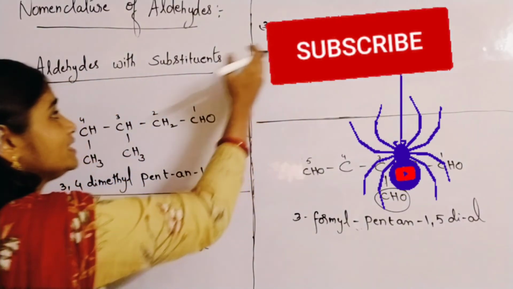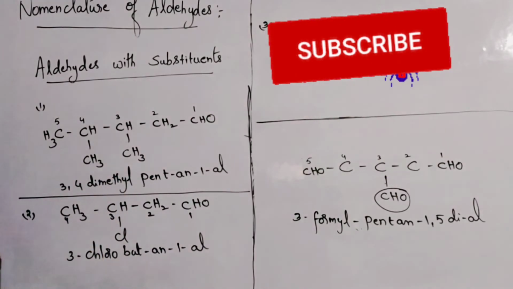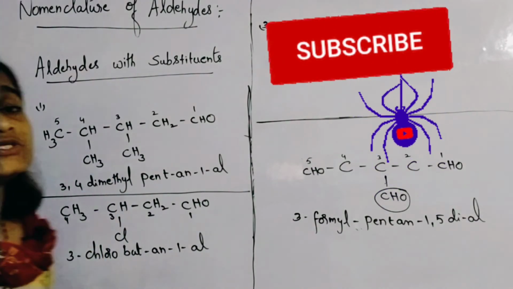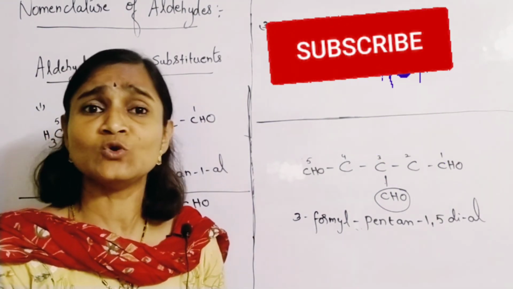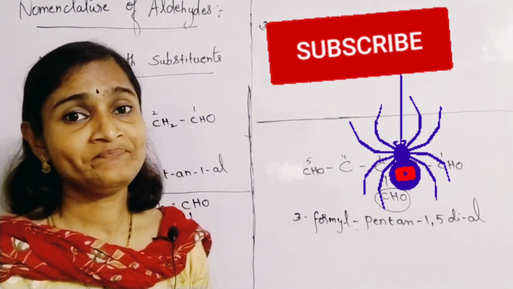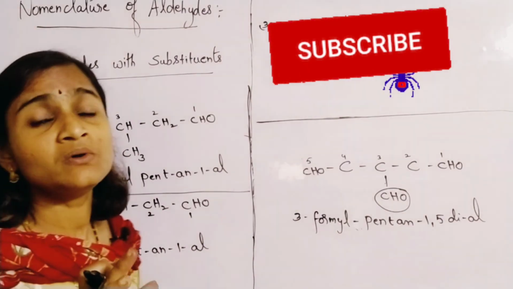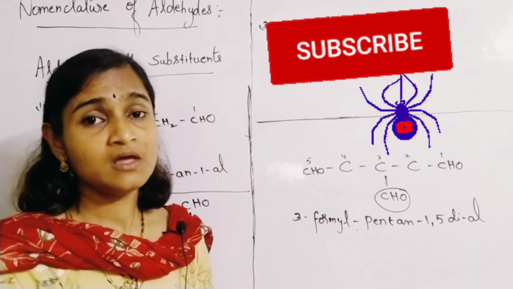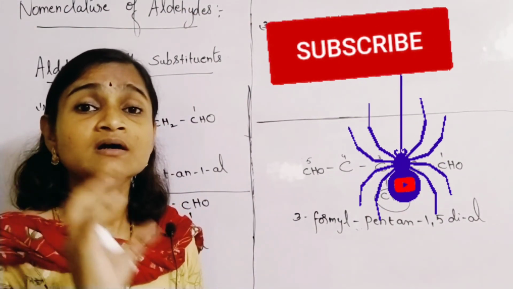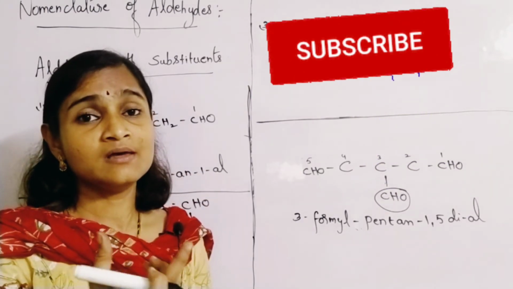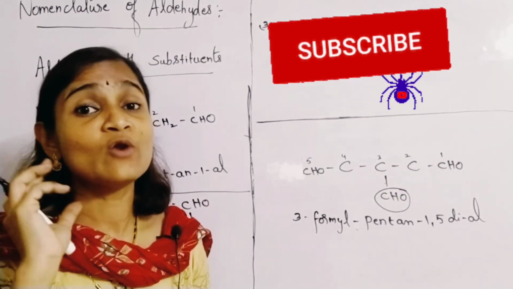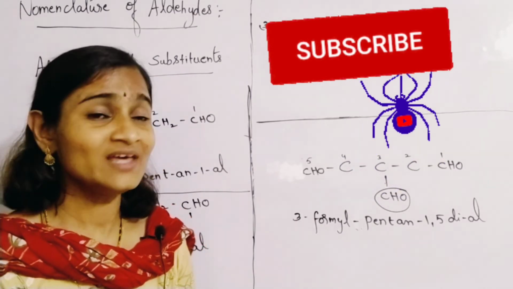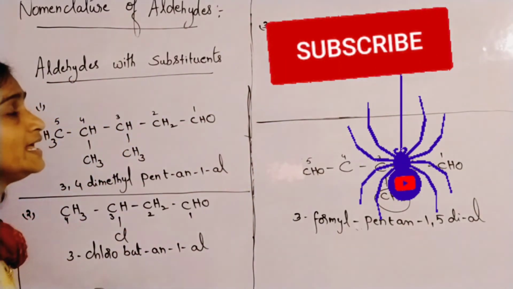So we'll deal with some examples like this, and then I will stop. This video will be part 1, then part 2 may cover 2 different functional groups, and part 3 may cover cyclic compounds as well as aromatic compounds. So let us take the examples.